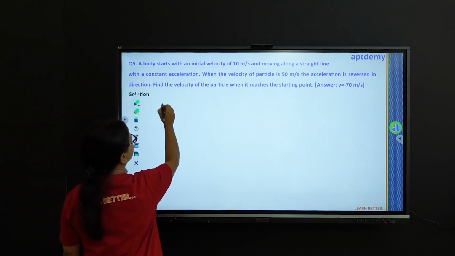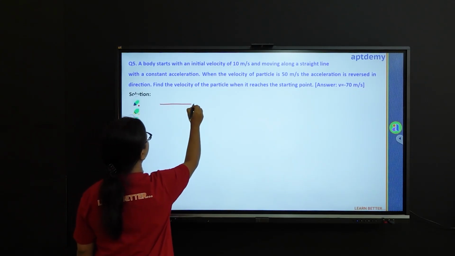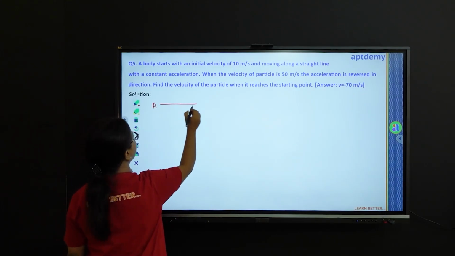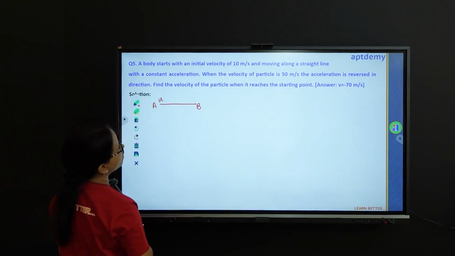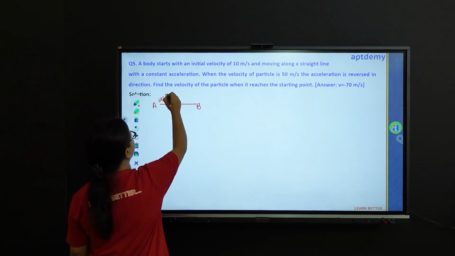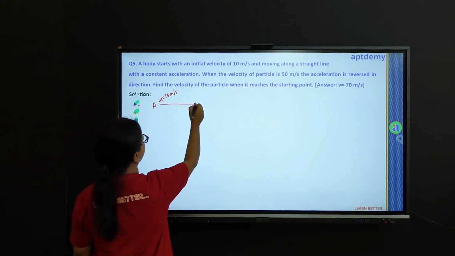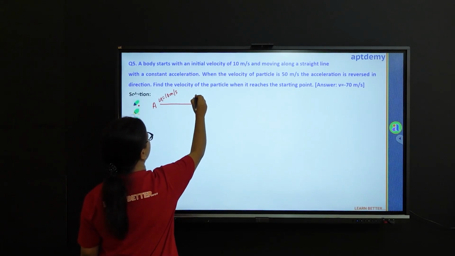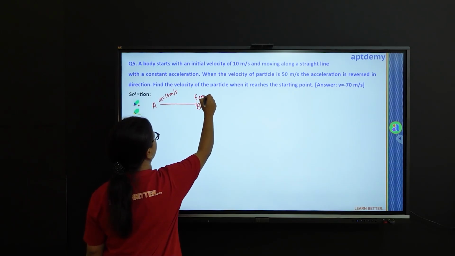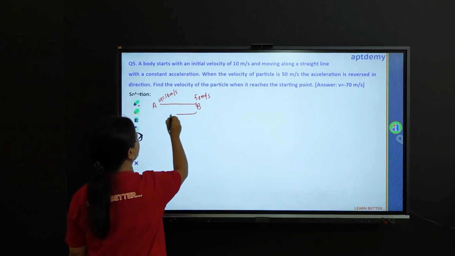Initial velocity. This was the point, the body moved say from A to B. The initial velocity is say u, and it is given as 10 meter per second. It reaches this particular point with a velocity of 50 meter per second, and then it comes back.